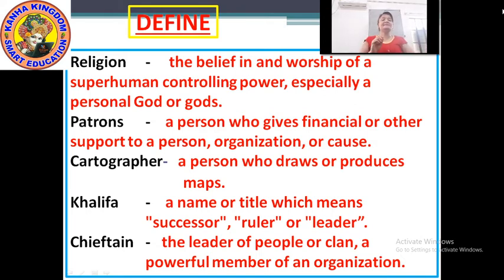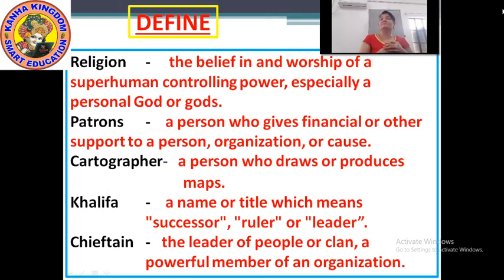Its definition is a belief in and worship of superhuman controlling power, especially a personal god or gods. Okay, I repeat again. Next is patron.